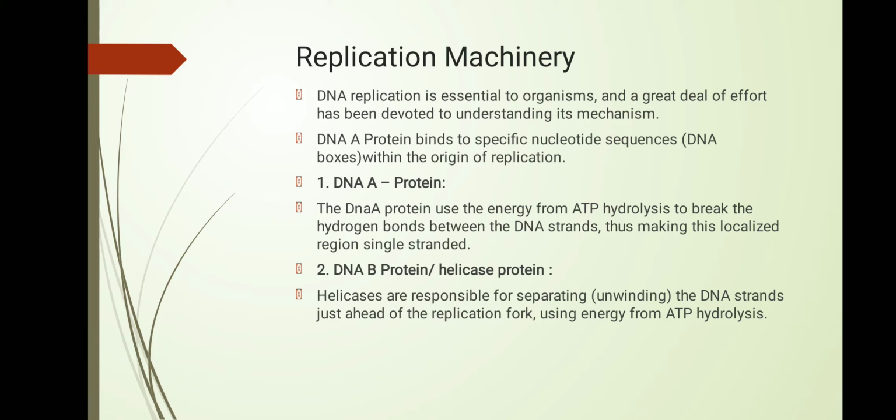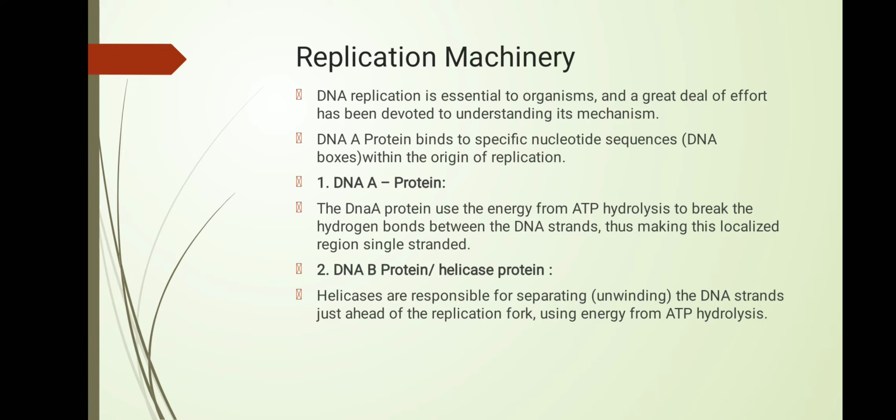The first enzyme is the DnaA protein. DnaA protein is a specific protein. It binds with nucleotide sequences known as DnaA boxes. DnaA protein uses the energy from ATP hydrolysis to break the hydrogen bonds between the DNA strands. Which hydrogen bonds can it break? It breaks the adenine-thymine bonds, because they require low energy for breaking, and that can be localized in a single-stranded region.